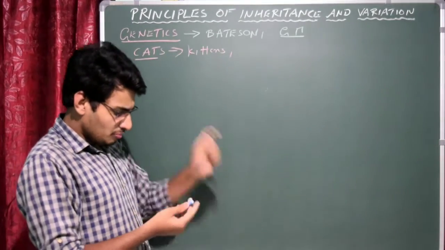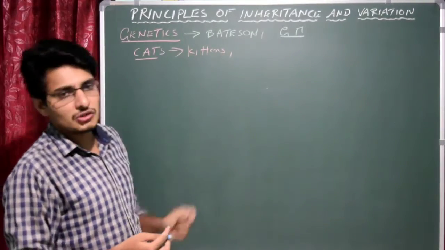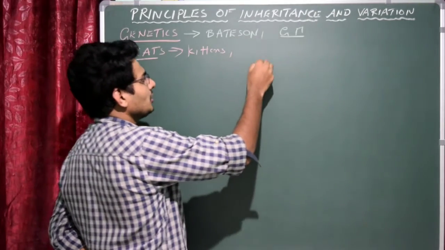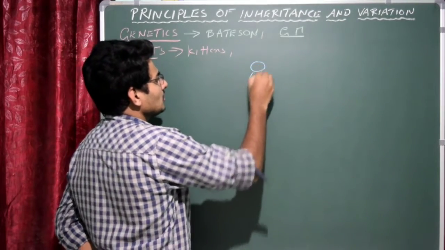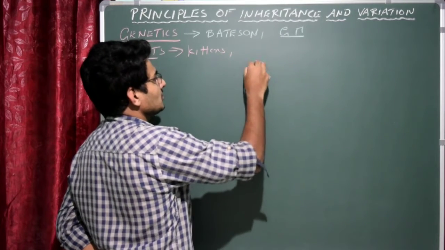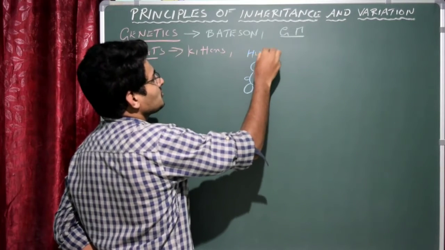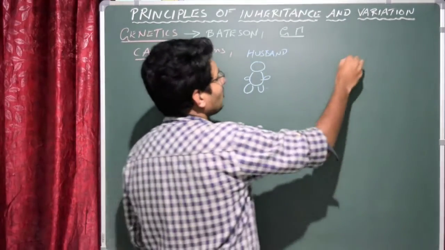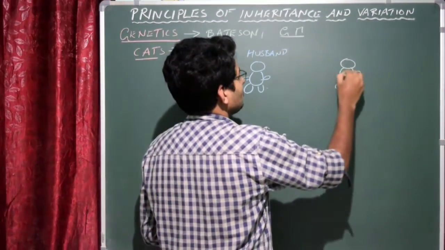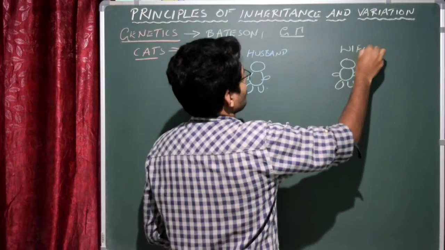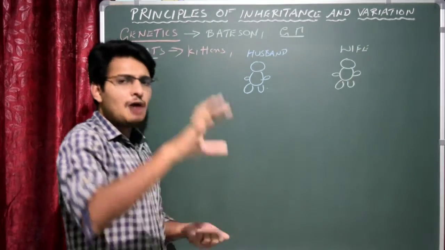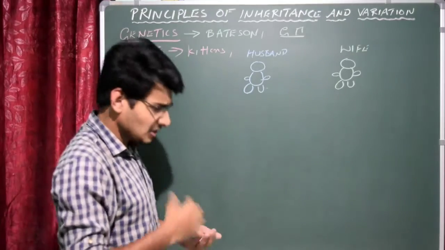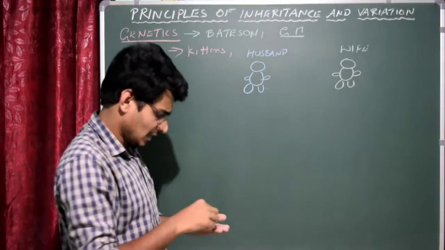There is some reason behind it. First of all, before I come to the actual concept of heredity and variation, I just want to give you one example. Let us assume this is a person. We just write husband. He is a husband. And here we draw one more diagram, and this person is the wife. So husband and wife have one character, an external character, which can be easily seen from outside.